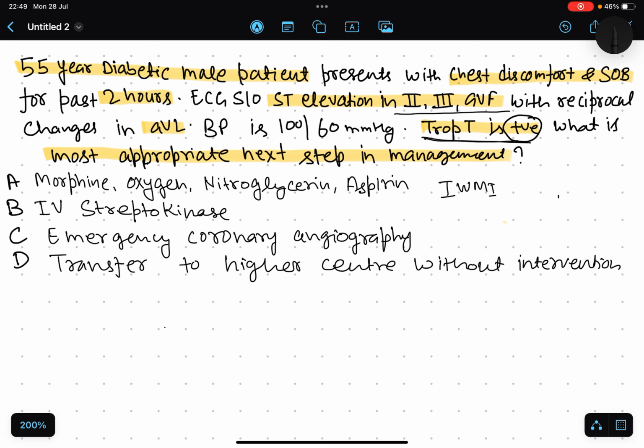Here the patient is within the golden window because of 2 hours. If the patient presents within 12 hours, then the patient is within the golden window. As per the American Heart Association STEMI guideline, the preferred strategy in any hemodynamically stable patient, and here the patient is hemodynamically stable, within 12 hours, the next step is always PCI, percutaneous coronary intervention.